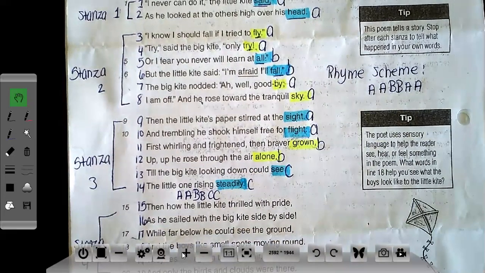What that means is, is every line rhyming? Is it every other line rhyming? Do lines 2 and 4 rhyme in every stanza? So that's what the rhyme scheme helps us understand.